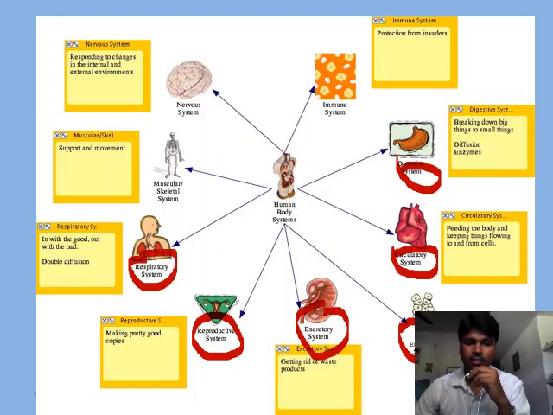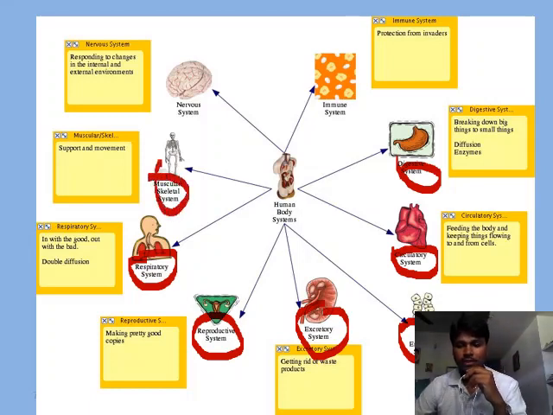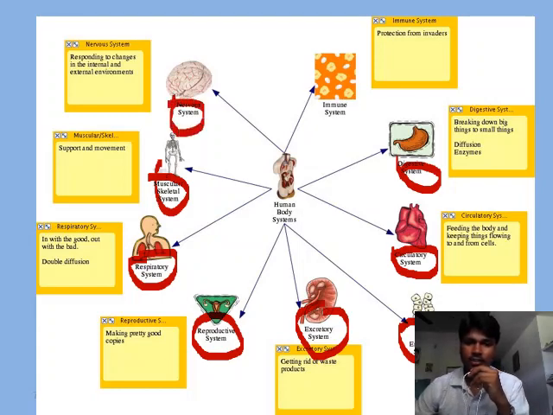Respiratory system, it is basically for providing us energy, releasing of energy. Musculoskeletal system to provide strength to the body. Nervous system, it is again control and coordination. And next, immune system to fight against diseases and many microorganisms. Let us see further.